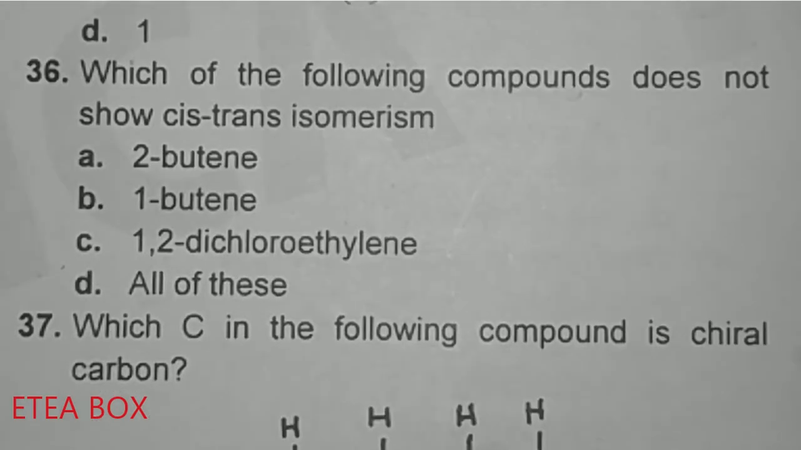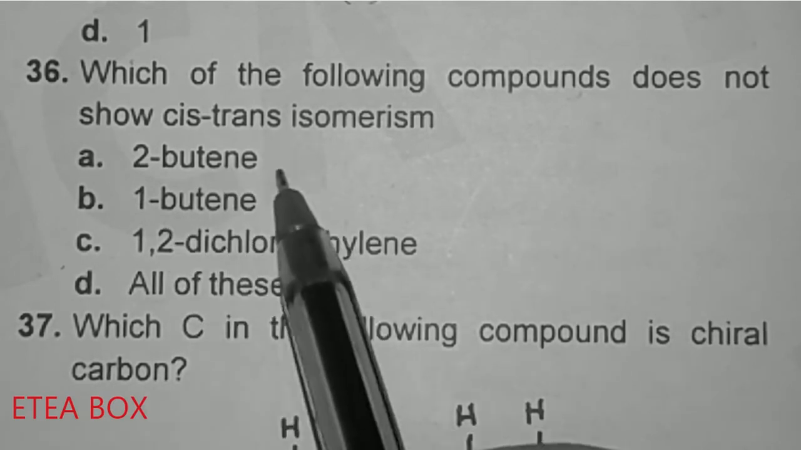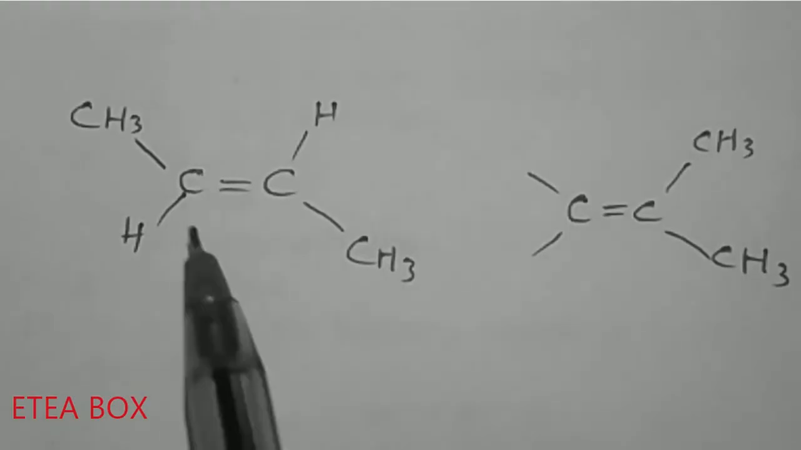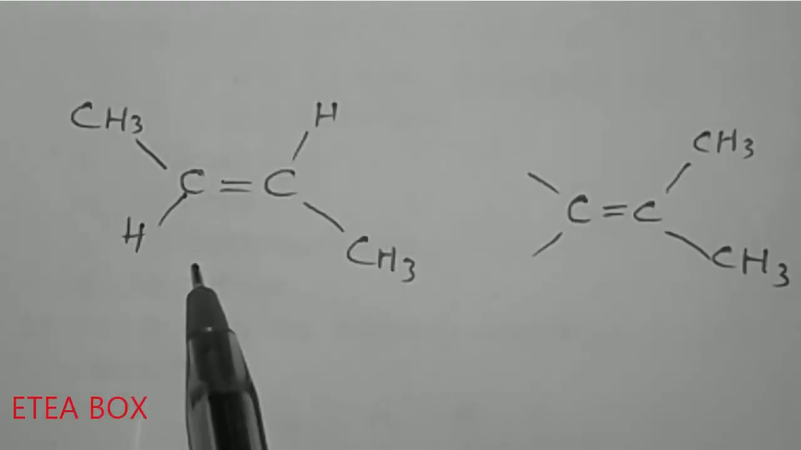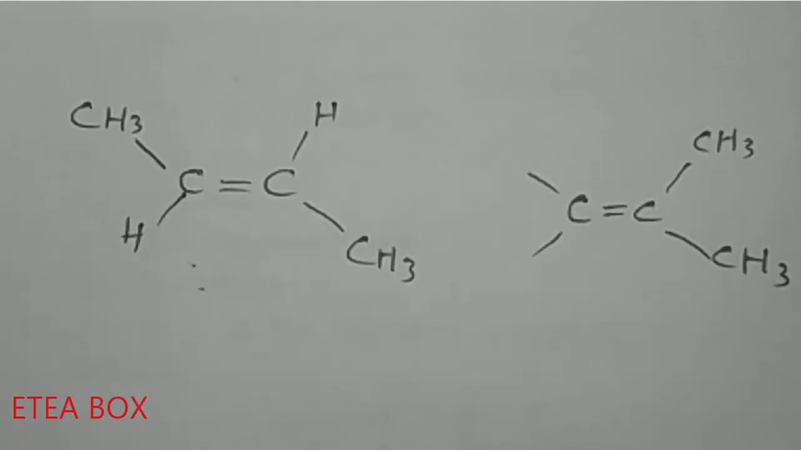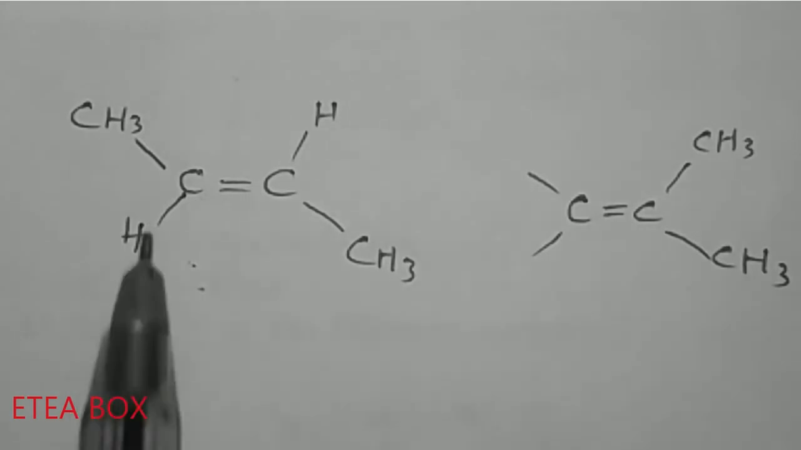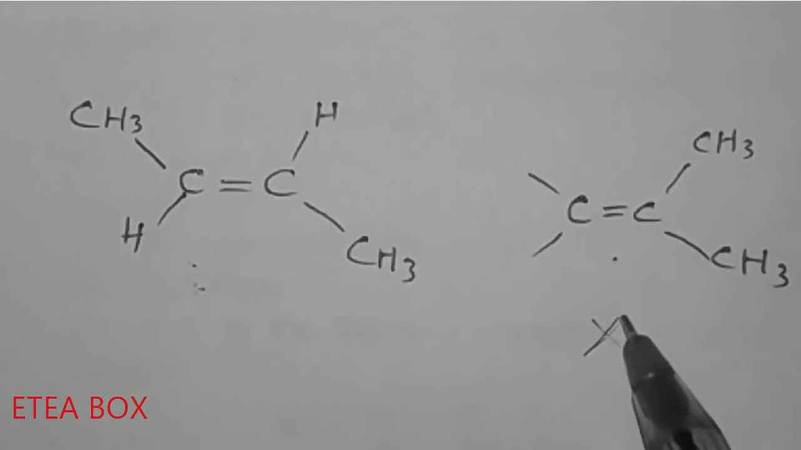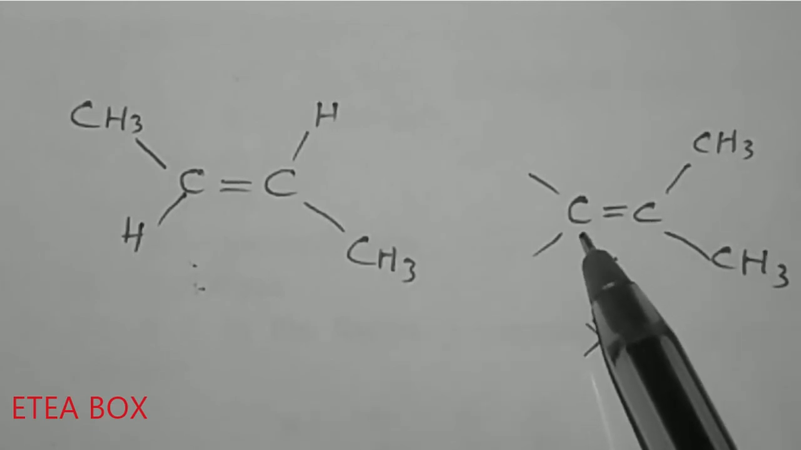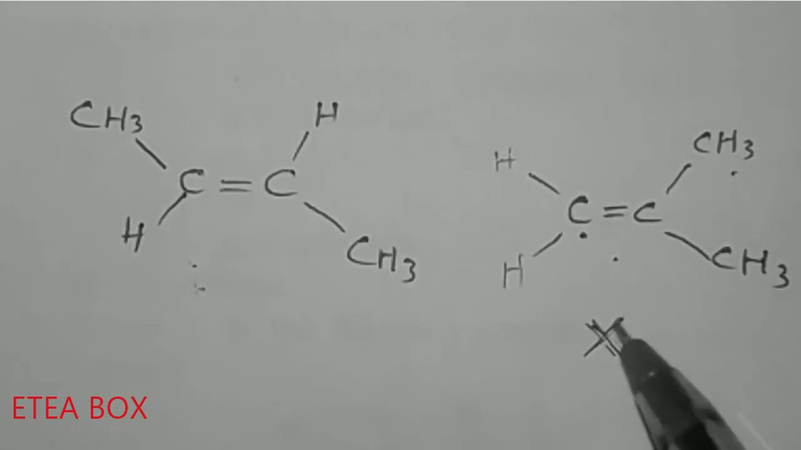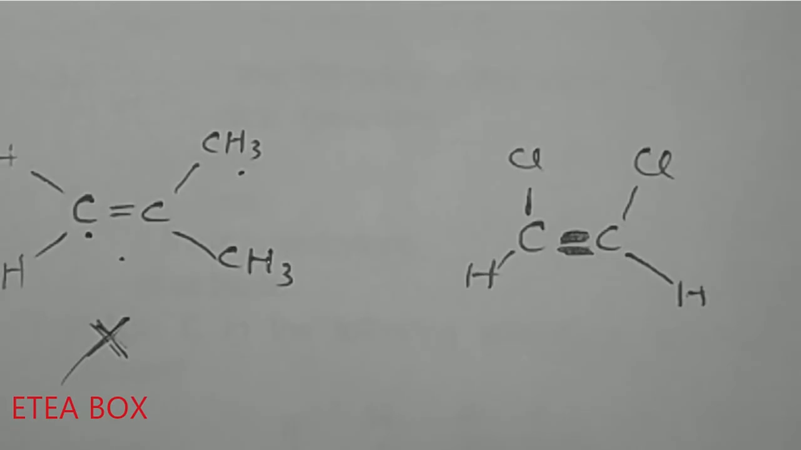Which of the following compounds doesn't show cis-trans isomerism? Now look here, this 2-butene shows cis-trans isomers. Let me show you the structure. This one is 2-butene. This one shows cis-trans isomers because the conditions are met: a double bond is present and each carbon contains different groups. This one is 1-butene. 1-butene does not show cis-trans isomers because this carbon contains the same group, hydrogen, and this one also contains the same group, so this one does not show cis-trans isomers.